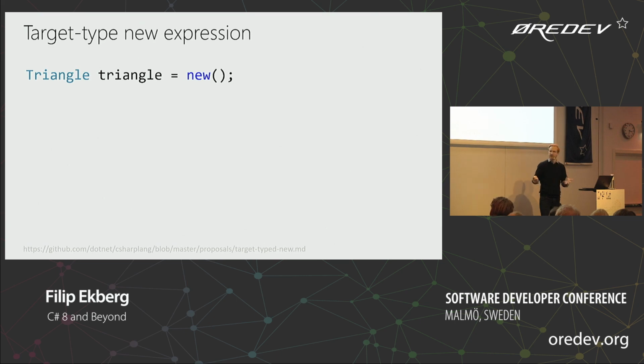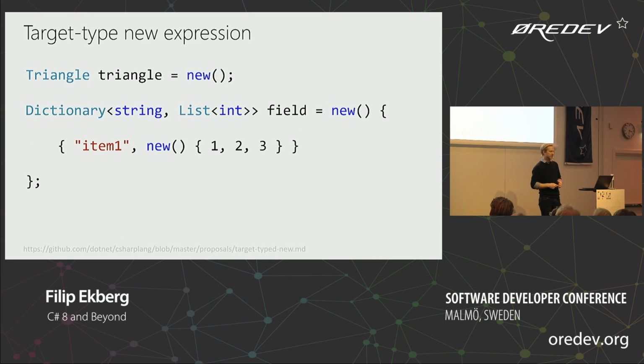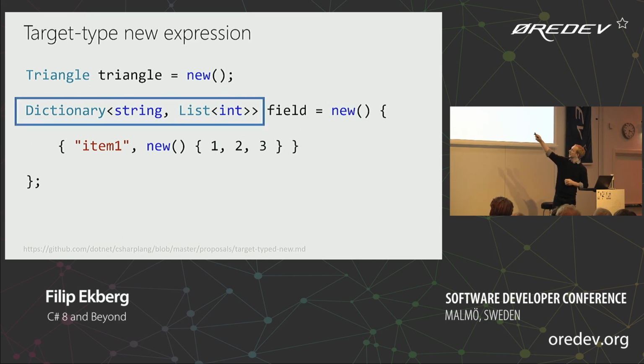And another pretty cool thing with this is that that's a simple example, but if we look at this dictionary initialization here, we're creating a dictionary where the key is a string, and then we have a list of integers. And then we're calling new here without specifying the type itself, and that just infers this entire thing here. It just knows which type to create.